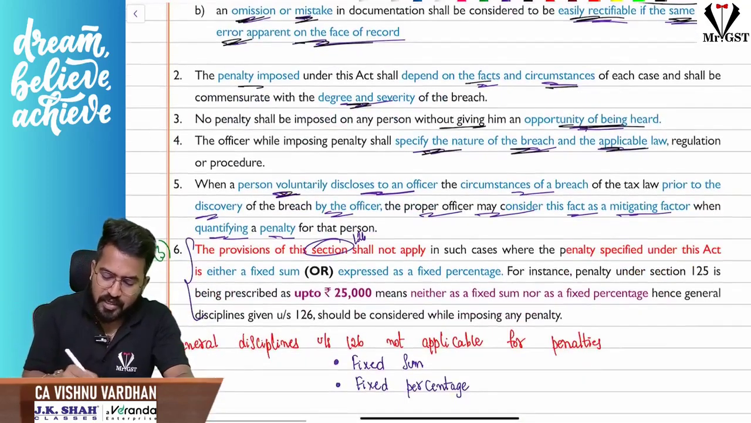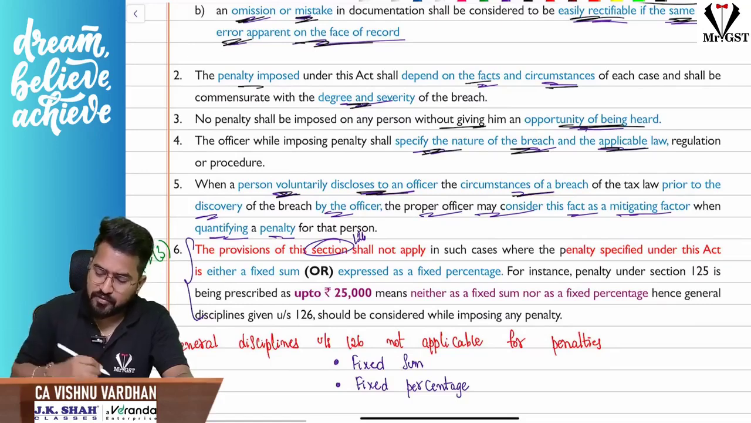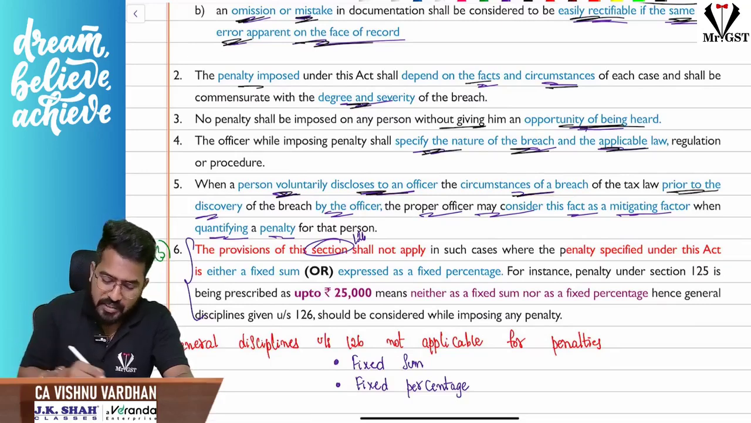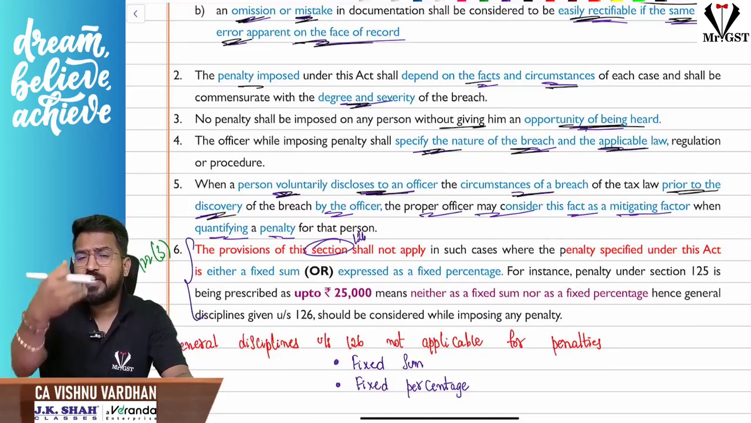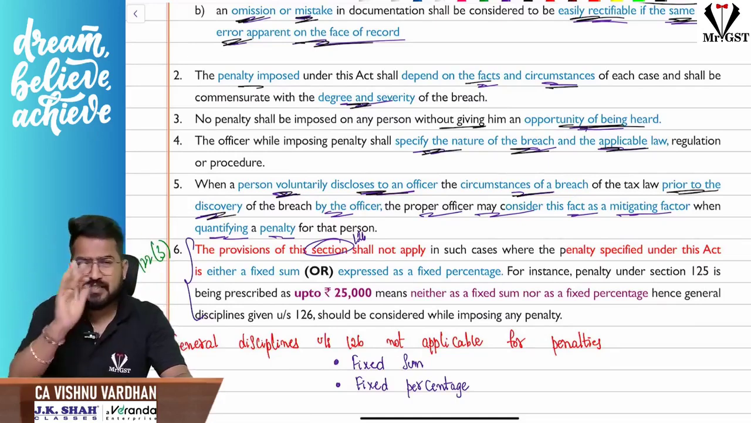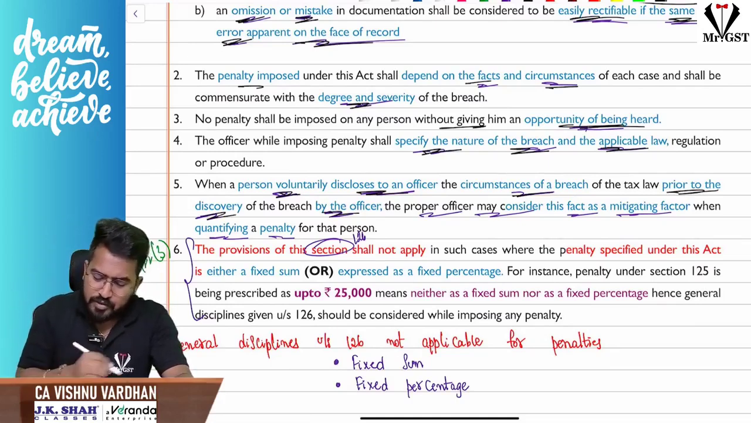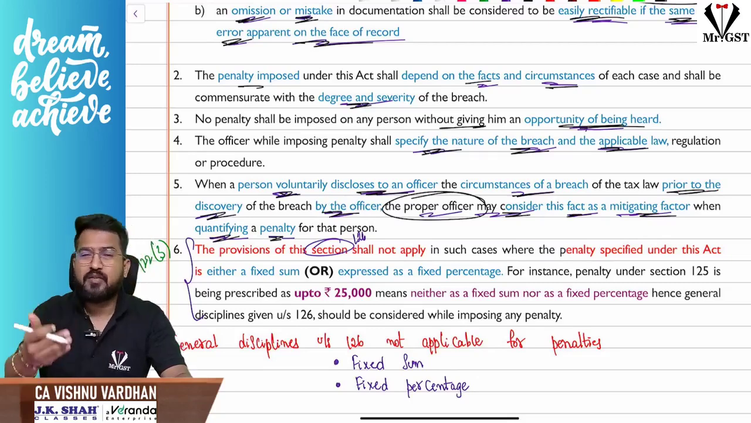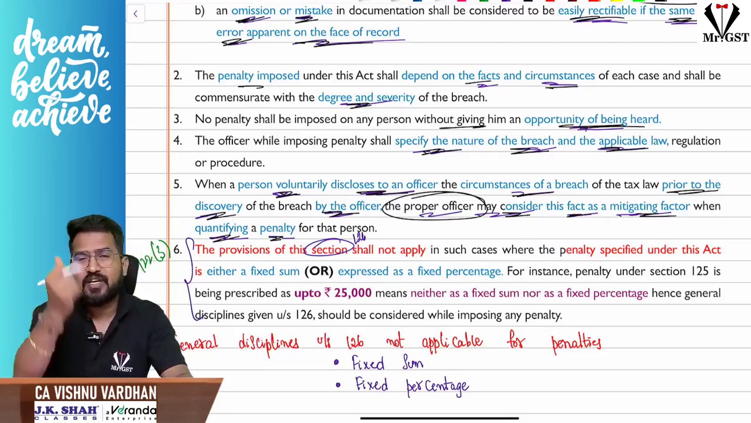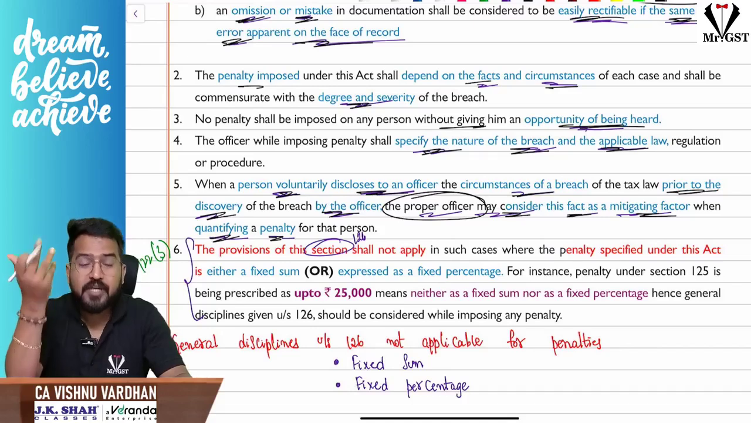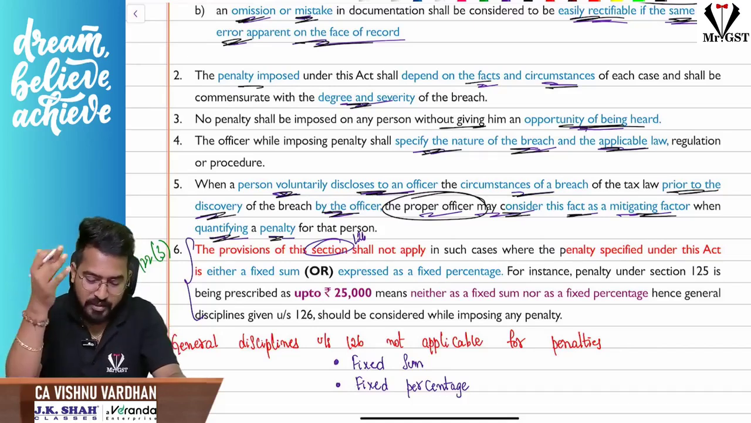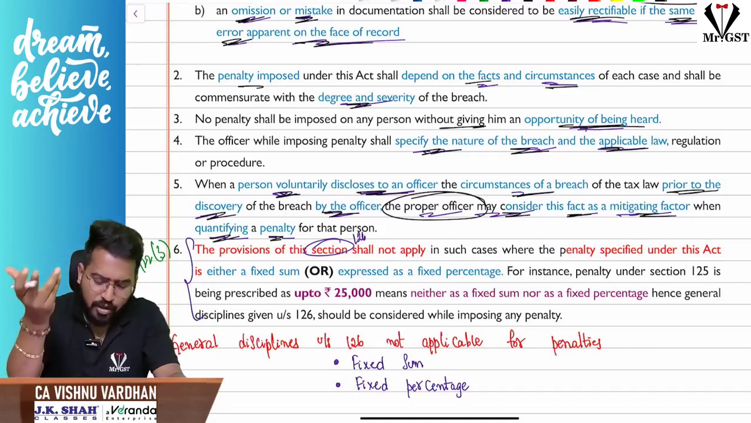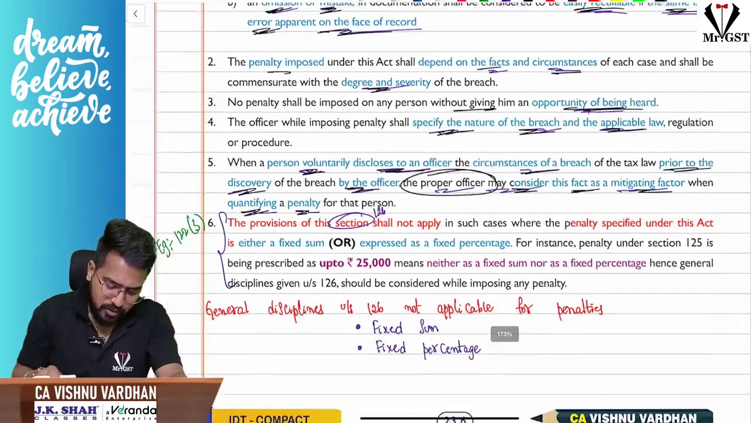And if any person voluntarily discloses to the officer the circumstances of the breach prior to the discovery, even before the officer identifies it, you are telling the officer, sir, this is the mistake I did. In that case, the proper officer may consider that fact as a mitigating factor in quantifying the penalty. They may think, this fellow is a very good fellow, coming and disclosing all the mistakes voluntarily, so let me reduce the penalty. Like that, the officer may reduce the penalty. That is the point.